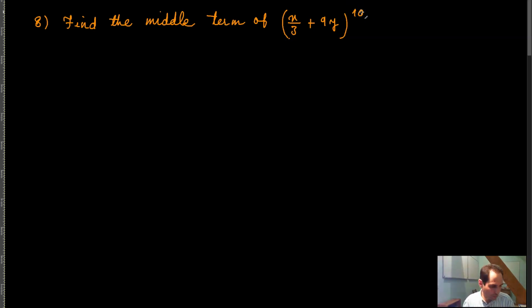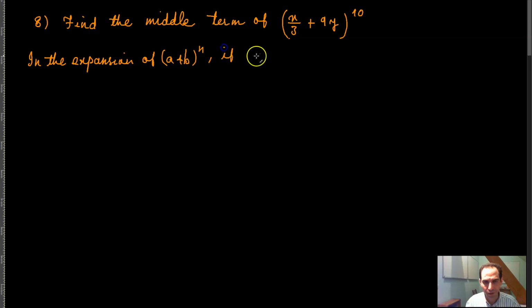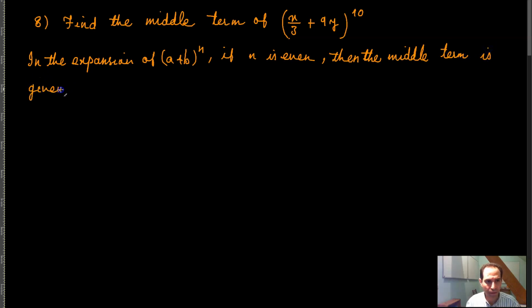Okay, so in the expansion of a plus b raised to the power n, if n is even, then the middle term is given by the n divided by 2 plus 1th term.